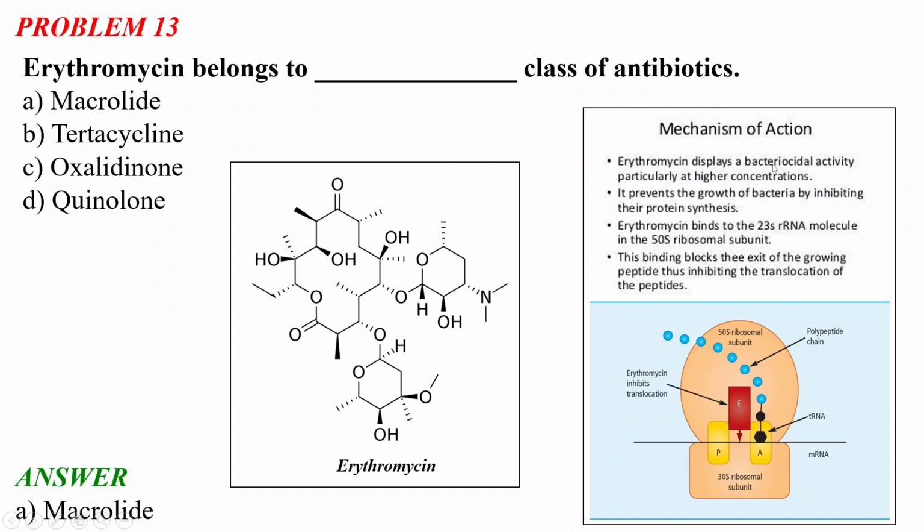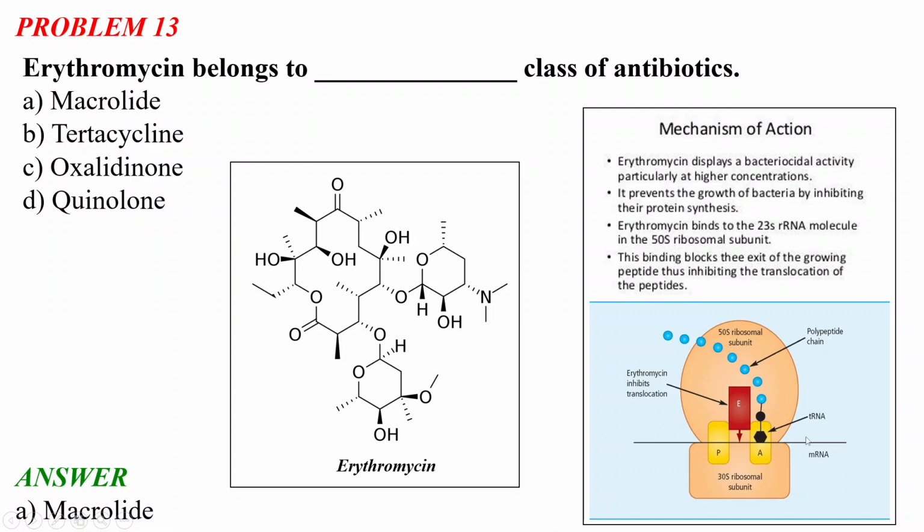So erythromycin displays a bactericidal activity, particularly at higher concentration. In previous slides we discussed what is bactericidal. It basically kills the bacteria. It prevents the growth of the bacteria by inhibiting their protein synthesis. Erythromycin binds to the 23S rRNA molecule in the 50S subunit. The binding blocks the exit of the growing peptide, thus inhibiting the translocation of the peptides.